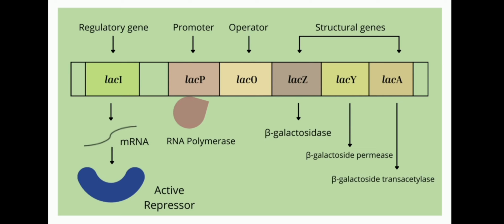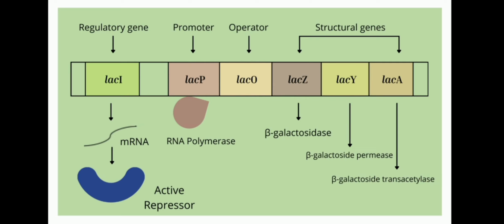LAC-Z, LAC-Y, and LAC-A are the structural genes. The operon encodes one or more genes for inducible enzymes. The lac operon encodes enzymes necessary for lactose metabolism, including LAC-Z codes for beta-galactosidase, LAC-Y codes for beta-galactoside permease, and LAC-A codes for beta-galactoside transacetylase.